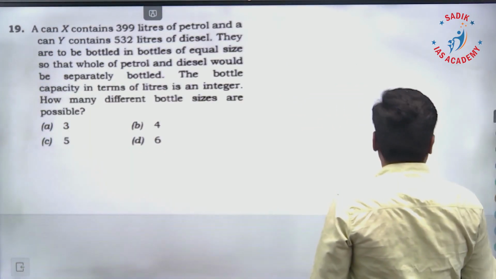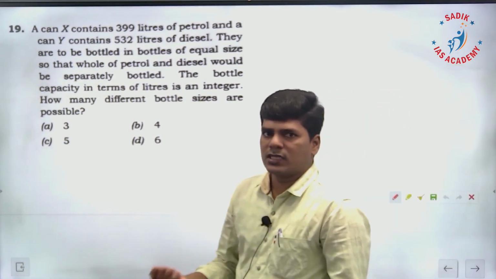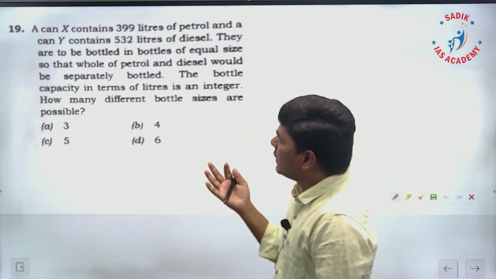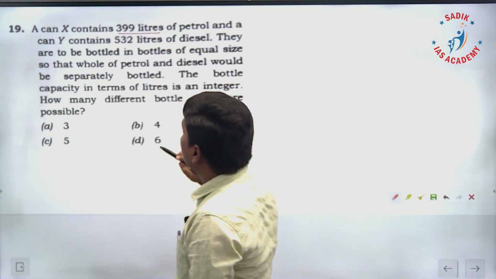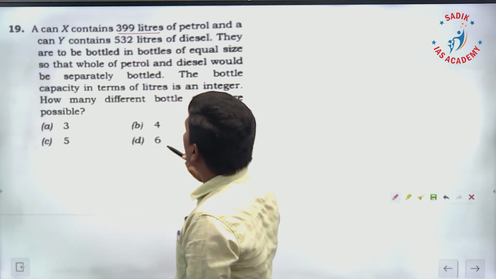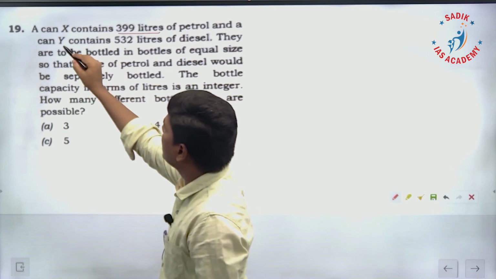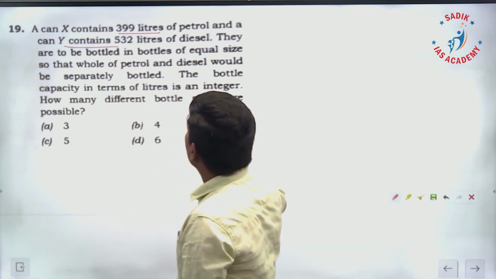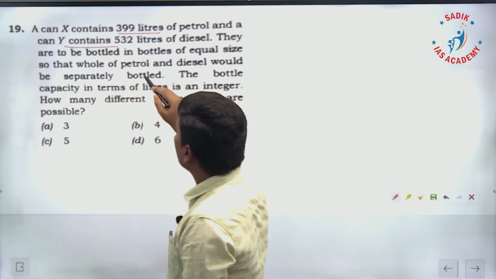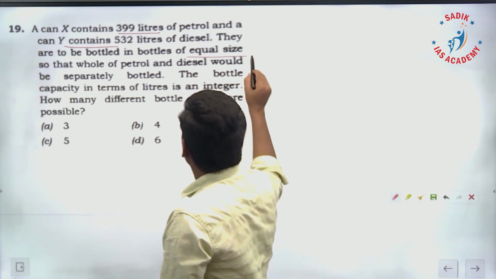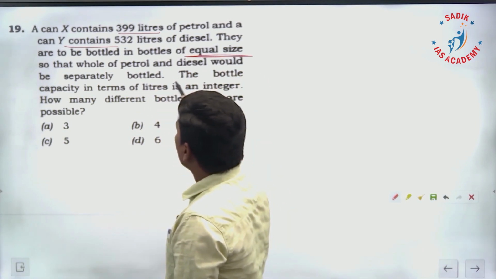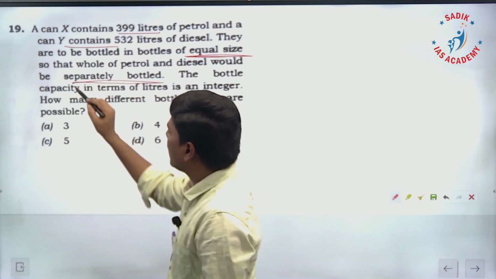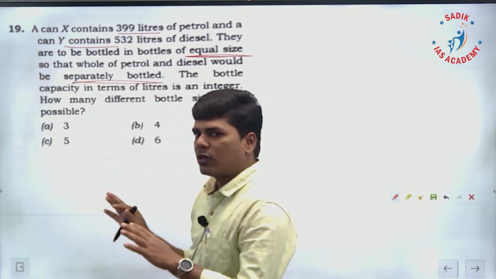This sum is also based on the same HCF concept only. A can X contains 399 liters of petrol and Y contains 532 liters of diesel. They are to be bottled in bottles of equal size, so that all of petrol and diesel would be separately bottled. So we are not going to mix and bottle them.